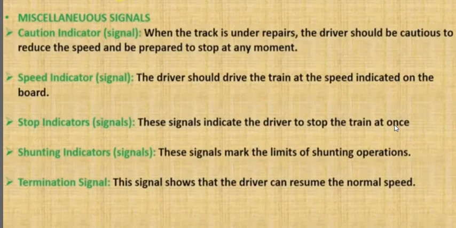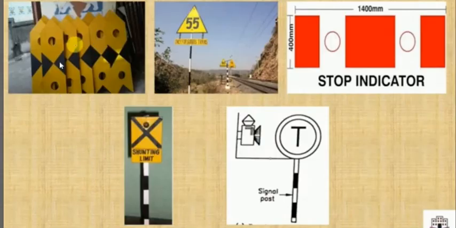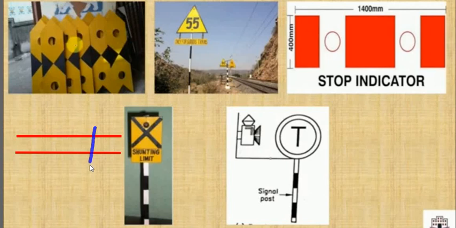I'll show you in the image. This is the caution indicator, the sign of the caution indicator. Suppose this is a railway line and there is a repairing work going on in this line. The train is coming from this direction. So the caution indicator is provided at this point. The train will move slowly, and then the signal comes and the train stops here.